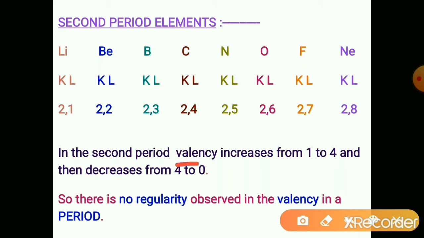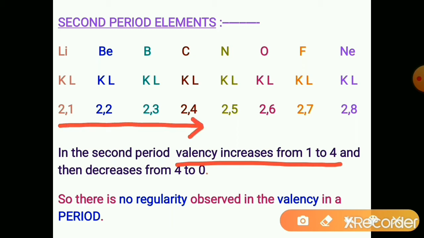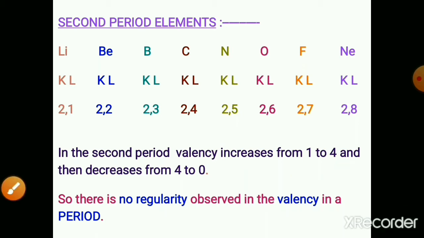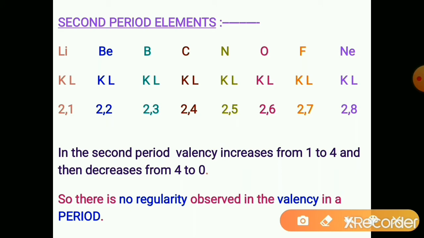the valency increases from 1 to 4 in this period, and then decreases from 4 to 0. So there is no regularity observed in the variation of the valency. In a period, there is no regularity observed in the valency.